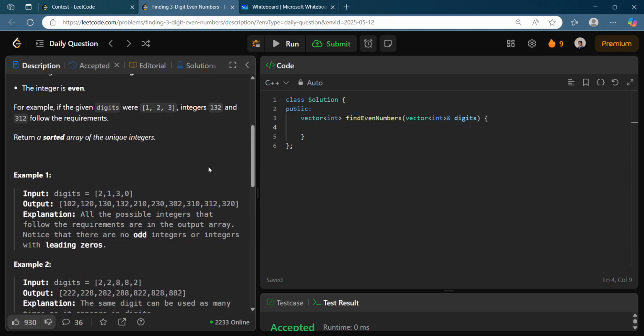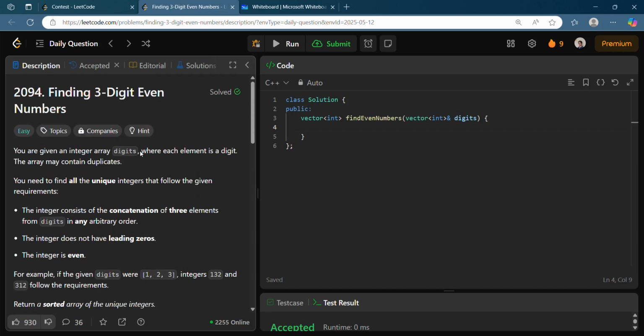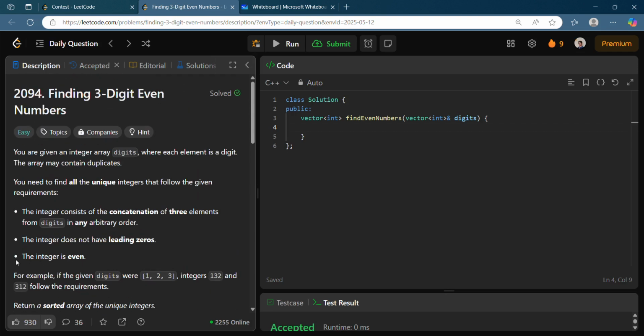You can take care of all the 3-digit combinations, like i from 0 to n, j from i plus 1 to n, and k from j plus 1 to n. In this way you can iterate through every unique triple of digits, and you just take care of the conditions: whether the integer is even, does not have a leading zero, and stuff like that.